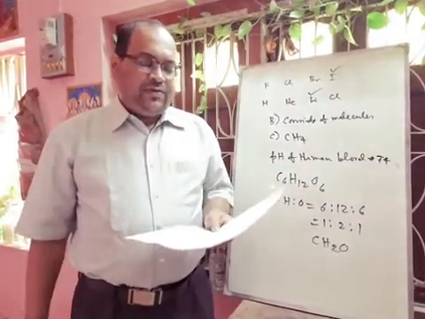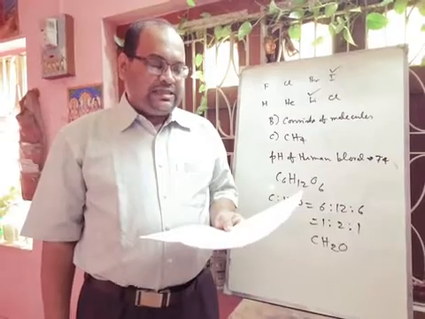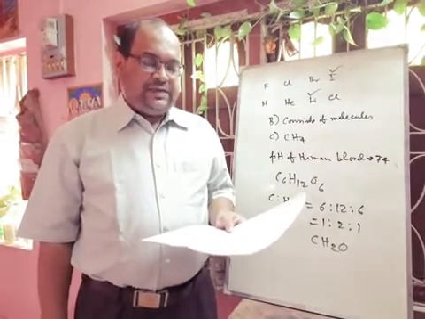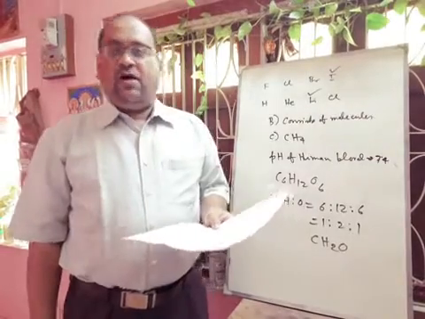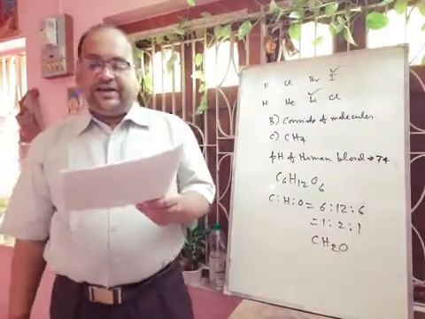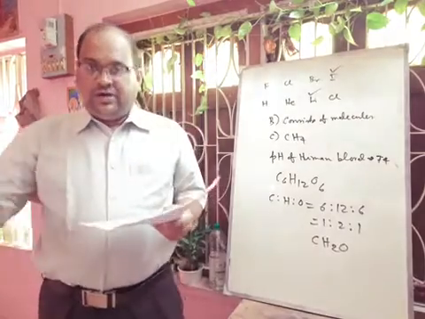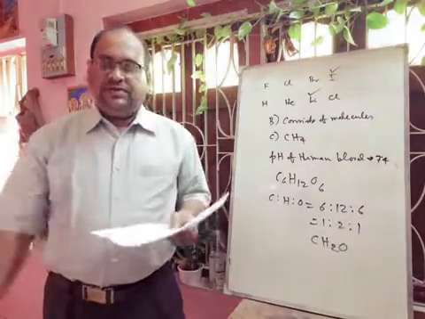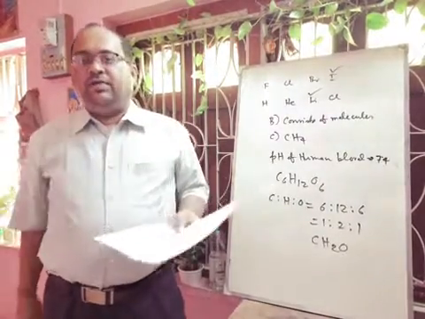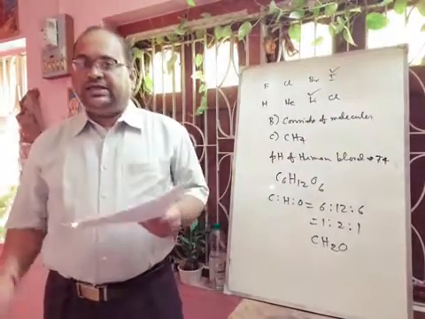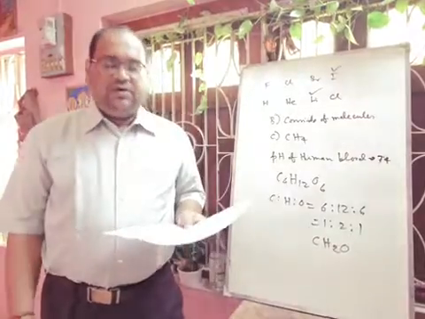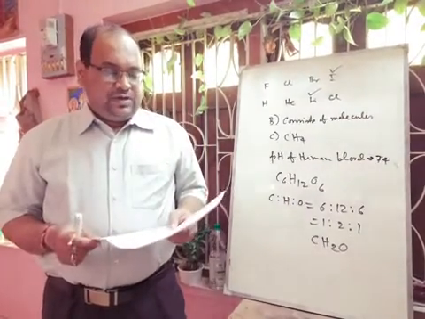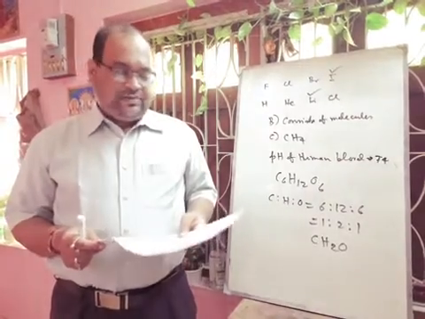Next, a chloride which forms a precipitate that is soluble in excess ammonium hydroxide. Options are given: calcium chloride, ferrous chloride, option C is ferric chloride and option D is copper sulfate. So copper sulfate will be the answer, because when you add ammonium hydroxide to copper sulfate, there is the formation of a pale blue precipitate of copper hydroxide. If you add excess ammonium hydroxide, then there will be a water soluble complex salt. So your option D, that means copper sulfate, will be the correct answer.